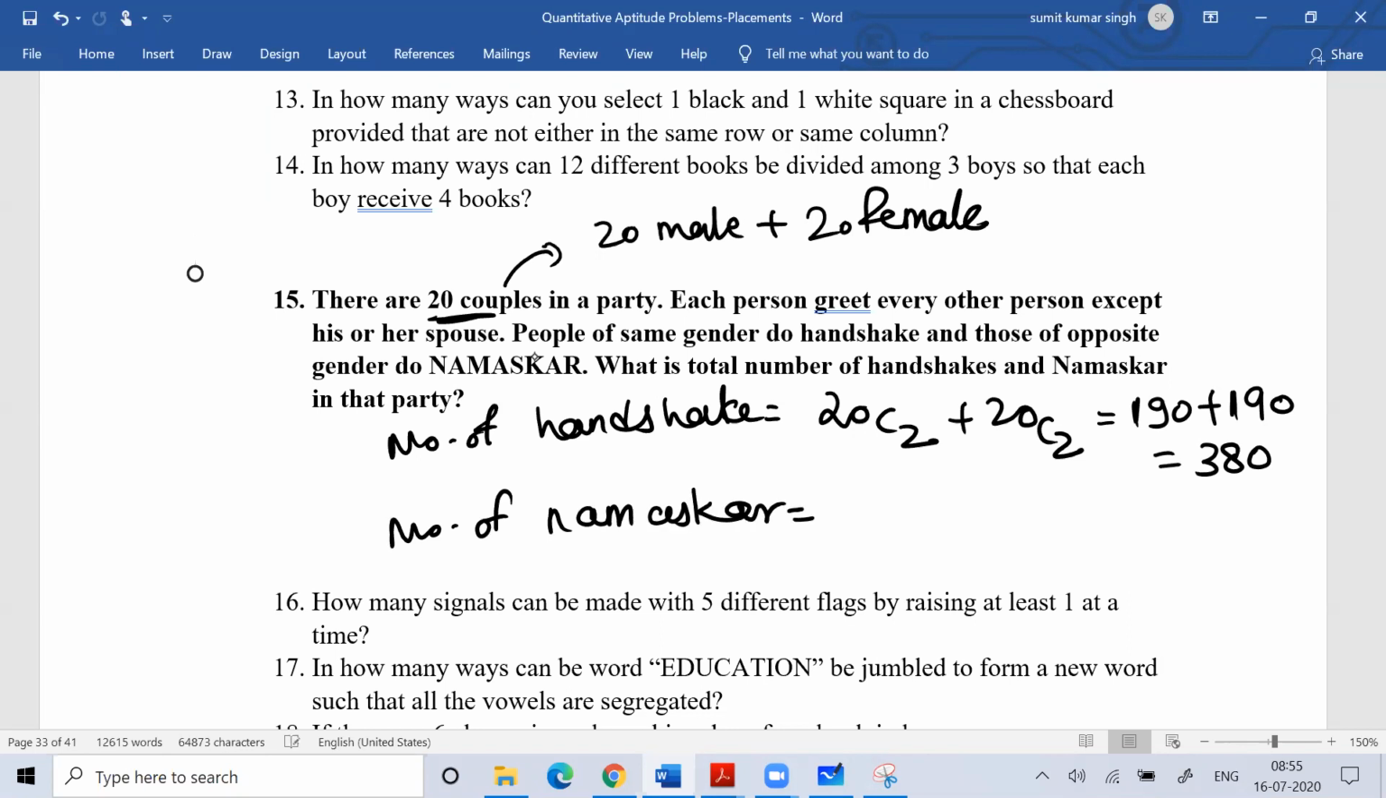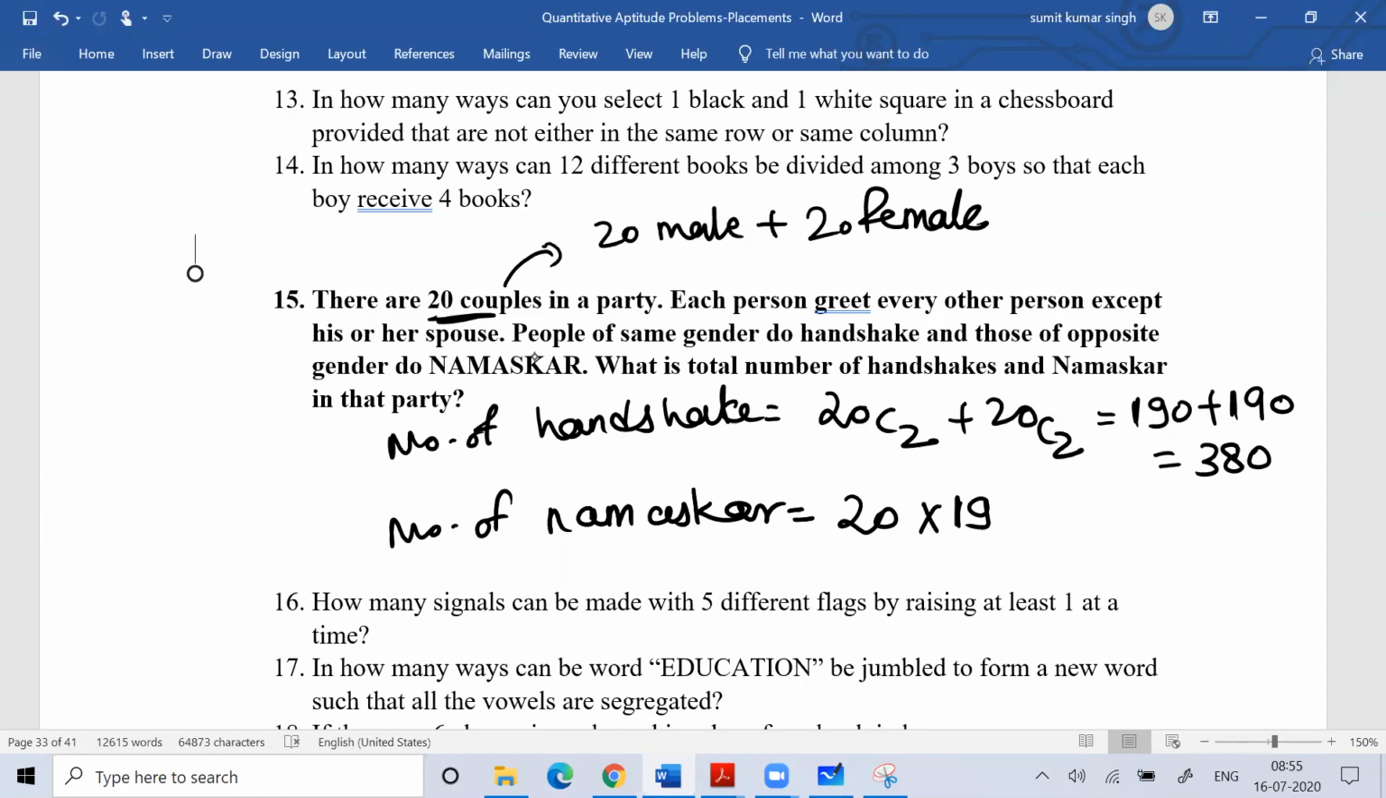Now, namaskar. People of opposite gender will do namaskar. So 20 males will do namaskar to 19 females, except his spouse. Suppose I went to a party where 20 couples are there. I will not say namaste to my wife, since already in my house I told her namaste. So the 20 males will say namaste to 19 females.